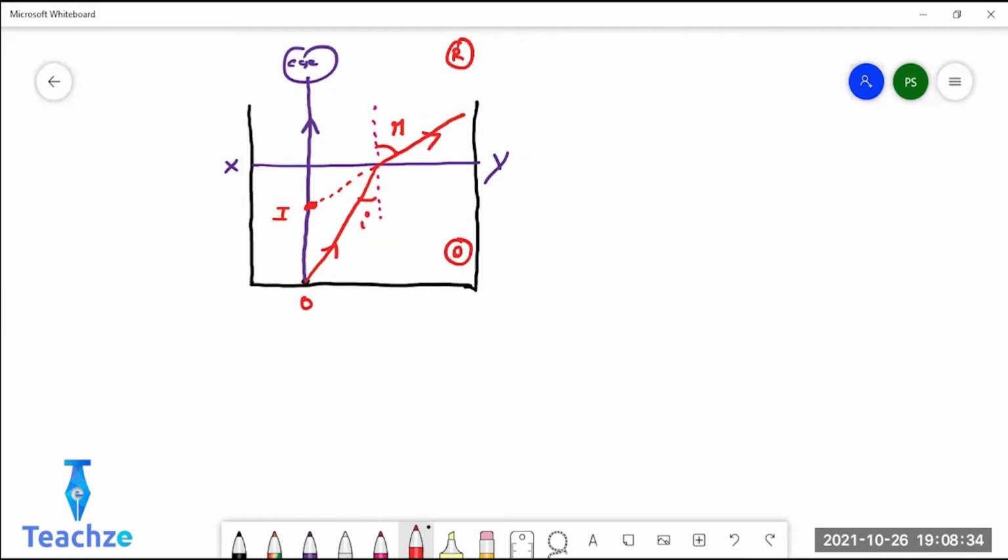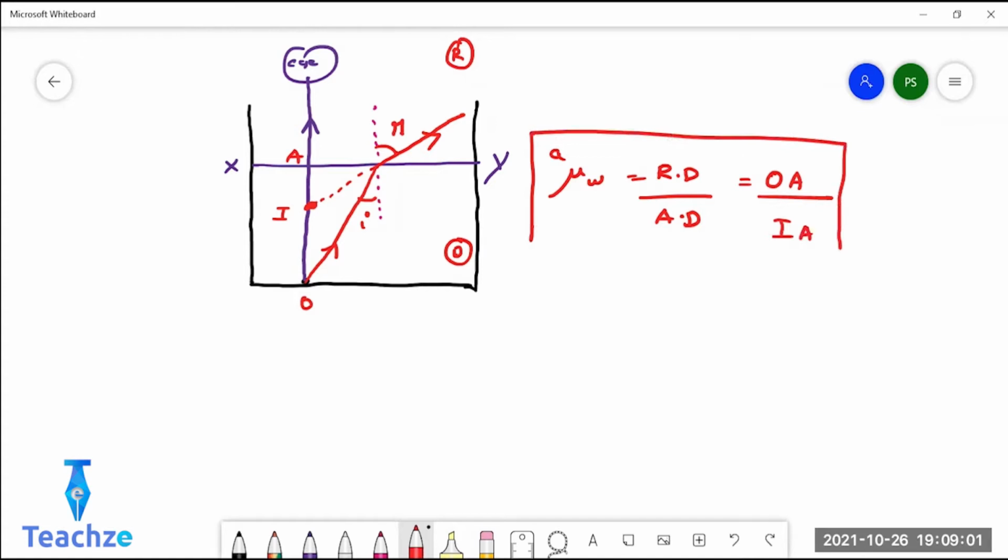The refractive index of water with respect to air will be real depth by apparent depth. So if I label the point A, the real depth will be OA. OA is the real depth of the object. Apparent depth is IA. Very, very important. So refractive index of water with respect to air will be real depth by apparent depth.